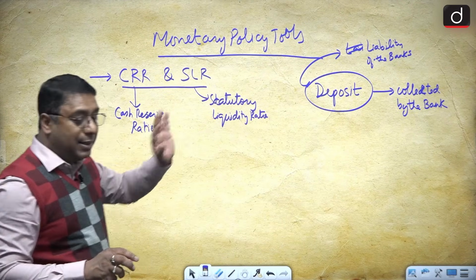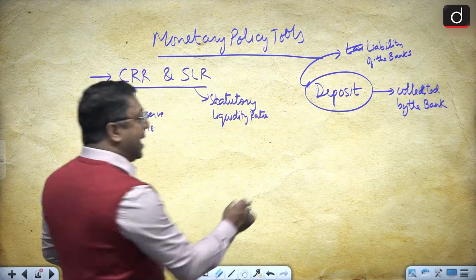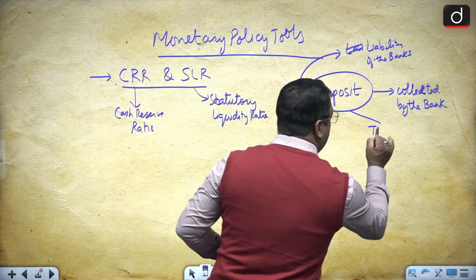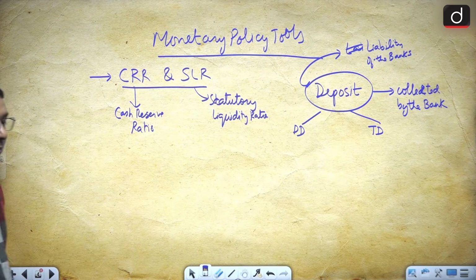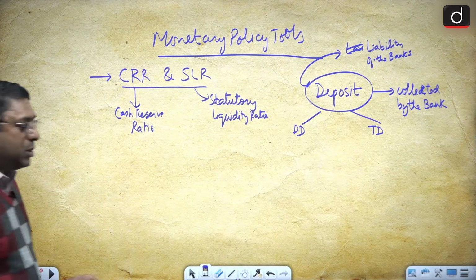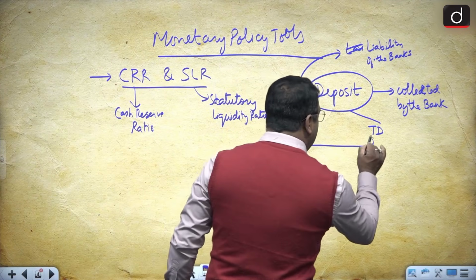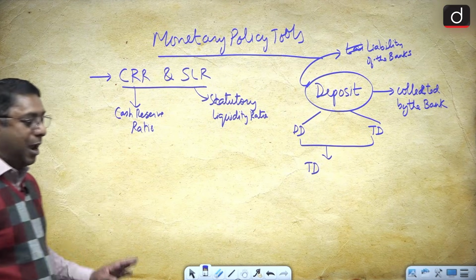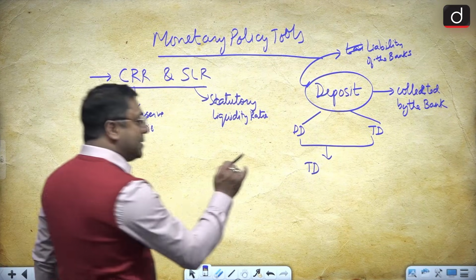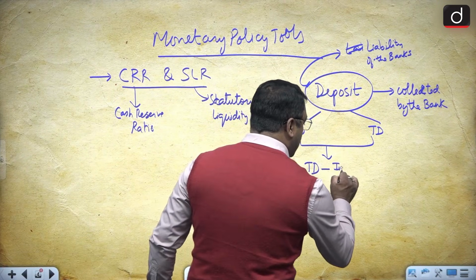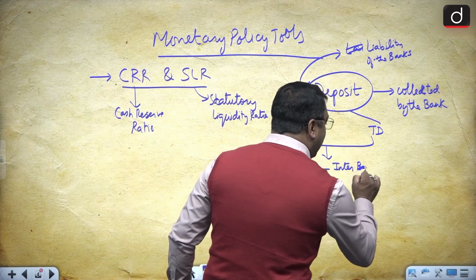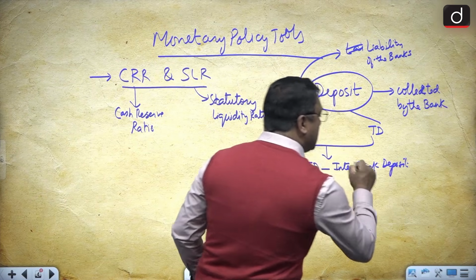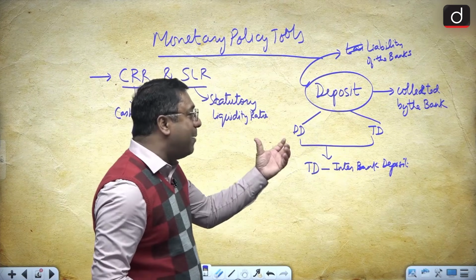Now these demand deposits and time deposits, when added together, give you total deposits. Am I right? Now when you subtract interbank deposits from these total deposits.